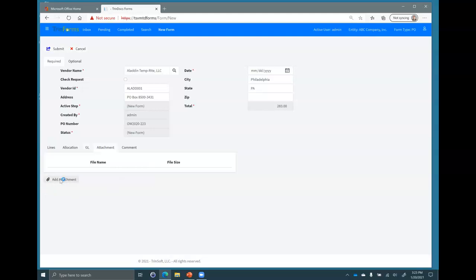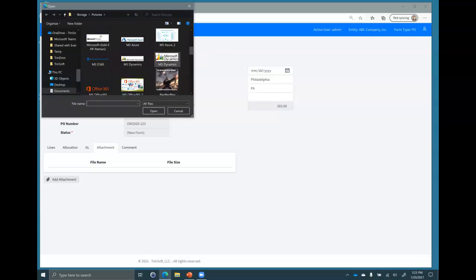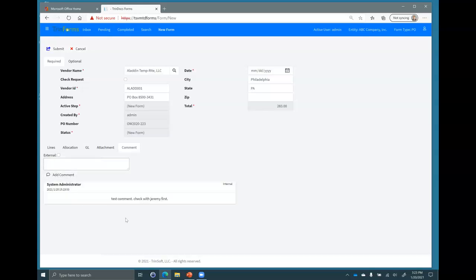I'll put an attachment in here. I can add attachments as well. And I'll scroll up there and grab my image, and I could even add a comment. There we go. And we add a comment. And I can even make comments whether they're external, whether they would be seen by the vendor or on the hard copies or not. I've got my form entered.